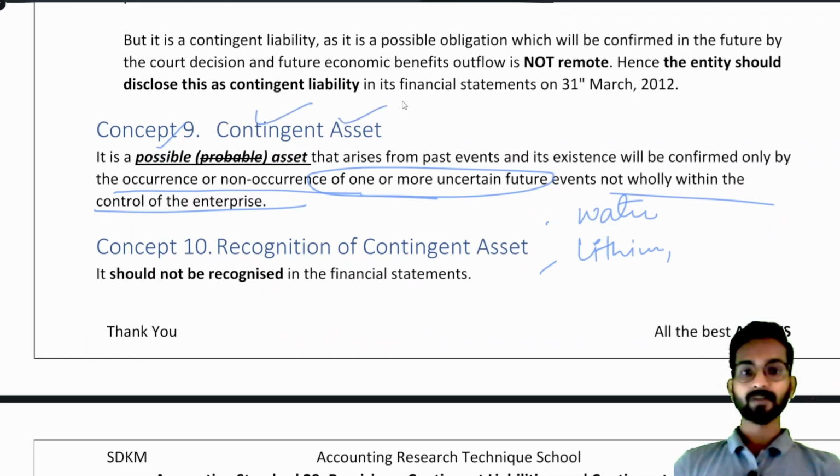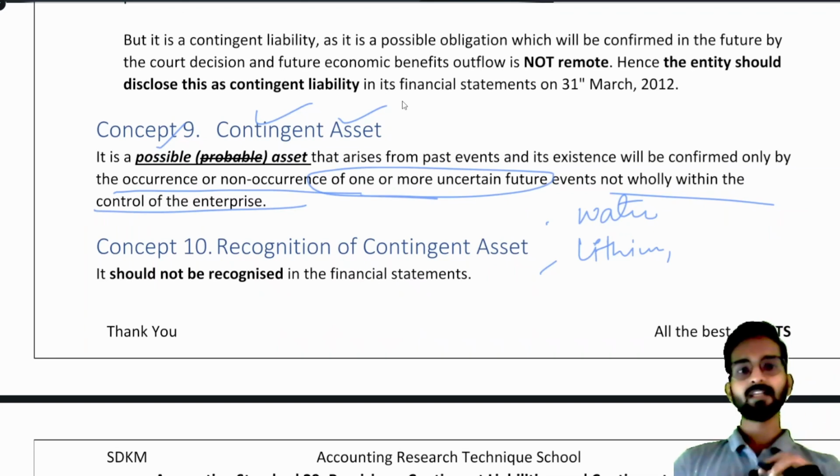Why? I will purchase the land. After purchasing the land, we will start working on it. So we are not sure whether there will be some water or not. We are just thinking that there might be, and you also know that there are very few chances of finding water in the deserts of Rajasthan. Understood? Now that is called a contingent asset.